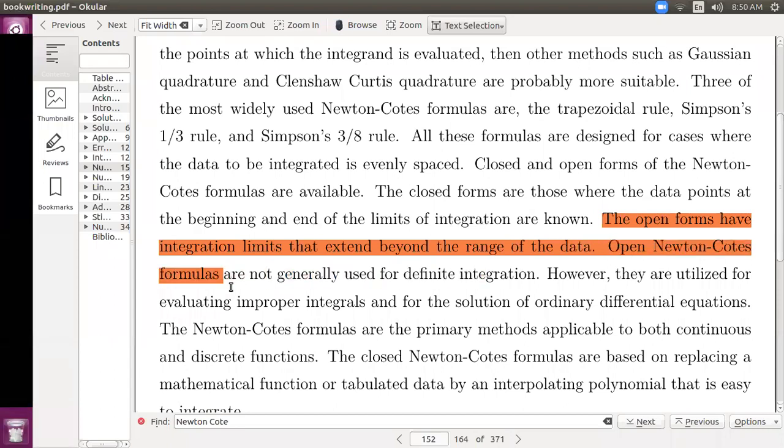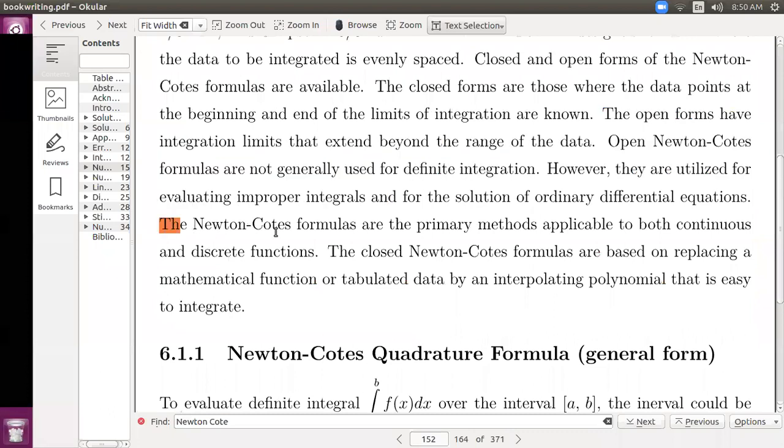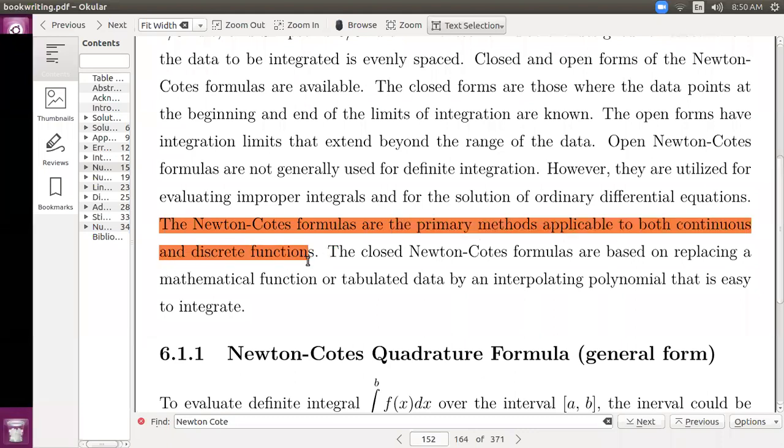Open Newton-Cotes formulas are not generally used for definite integration. However, they are utilized for evaluating improper integrals and for the solution of ordinary differential equations. The Newton-Cotes formulas are the primary methods applicable to both continuous and discrete functions. The closed Newton-Cotes formulas are based on replacing a mathematical function or tabulated data by an interpolating polynomial that is easy to integrate.